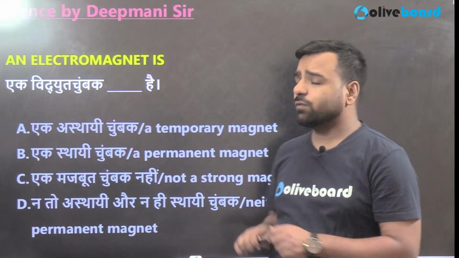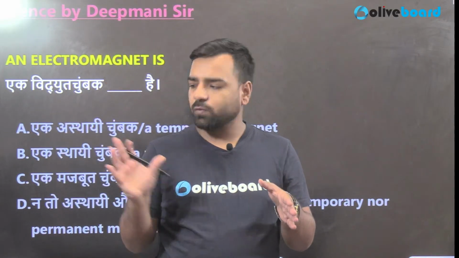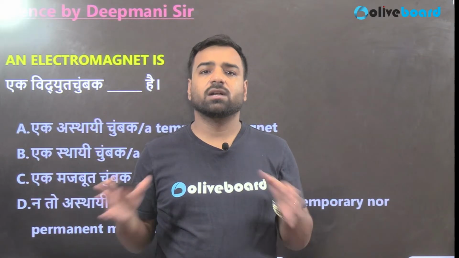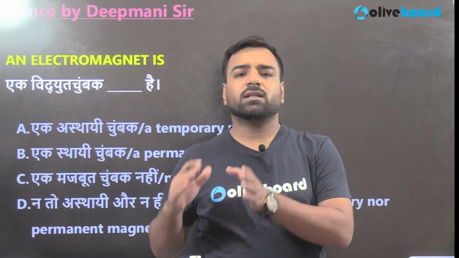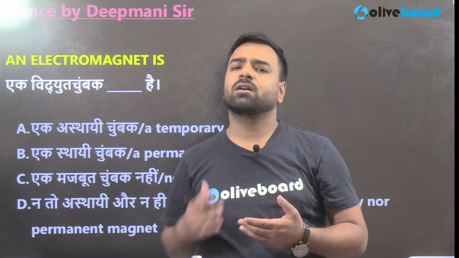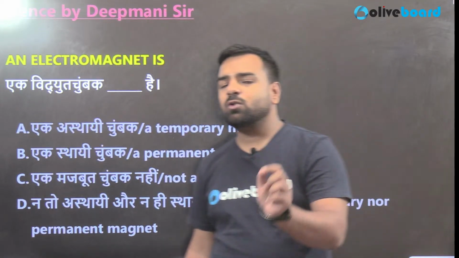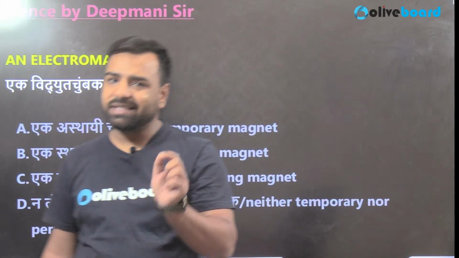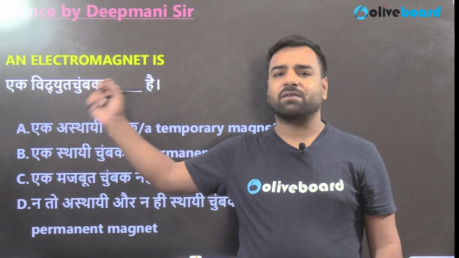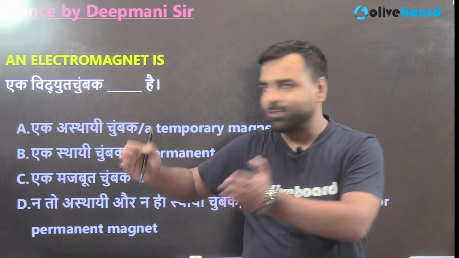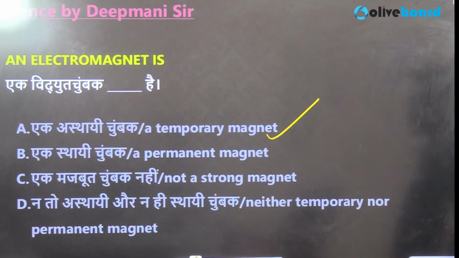So what is an electromagnet? If I talk about a magnet, it is divided into two different parts: one is the temporary one and another one is the permanent one. Permanent magnets are the ones which continue to have the magnetic property for a longer period of time, for example, a horseshoe magnet or the bar magnet. What about an electromagnet? Electromagnets are temporary in nature. The reason is it only shows magnetism as long as the power supply is given. Once the power supply is off, the magnetic property is gone. So an electromagnet is an example of a temporary magnet, and hence option number A is the correct answer.